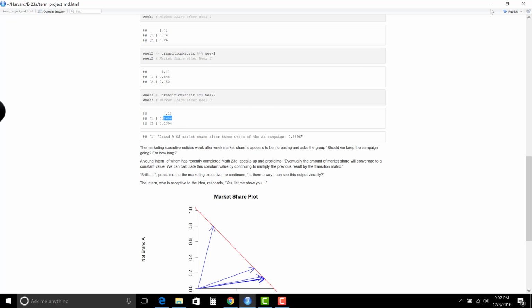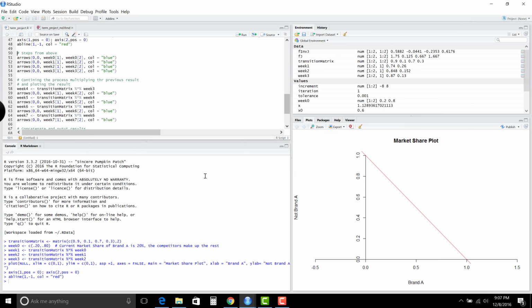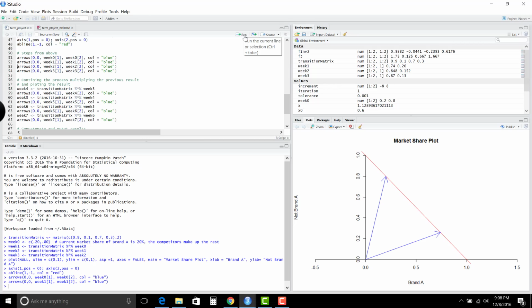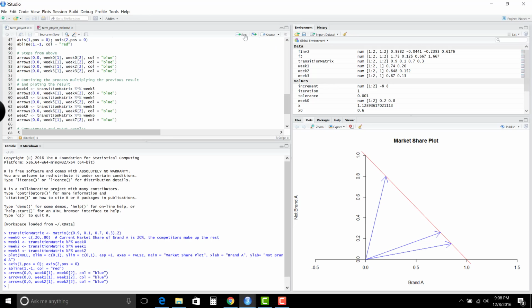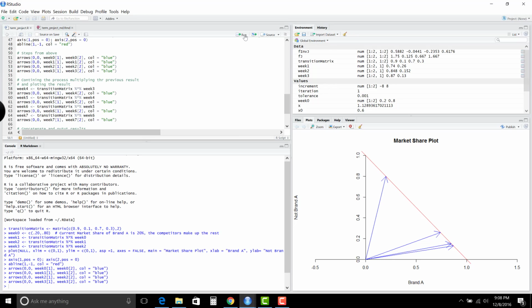So for this animation, I'm going to switch over to RStudio so I can step through the animation one by one. So you can see the initial starting vector there of 20% market share for Brand A and 80% for not Brand A. And we can see the market share gain there after 1 week. And here is the 2nd week. And here is the 3rd week.